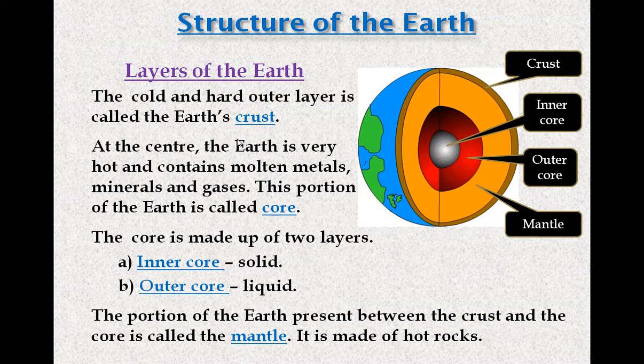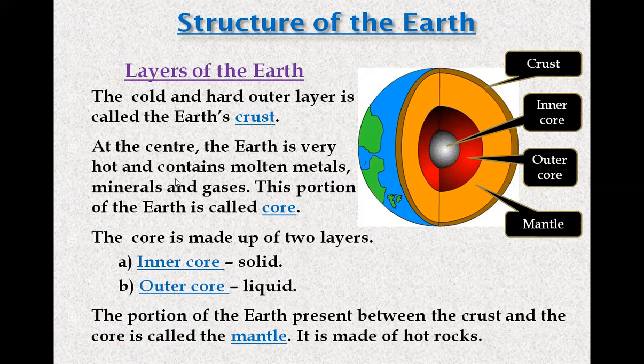Now let us revise it again. What are the layers of the earth? The cold and the hard outer layer is called the earth's crust. At the center, the earth is very hot and contains molten metals, minerals and gases. This portion of the earth is called core. The core is made up of two layers, inner core solid and outer core liquid. The portion of the earth present between the crust and the core is called the mantle. It is made up of hot rocks. So these are the layers of the earth.